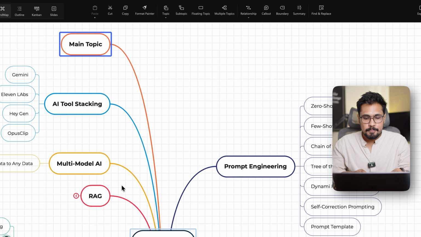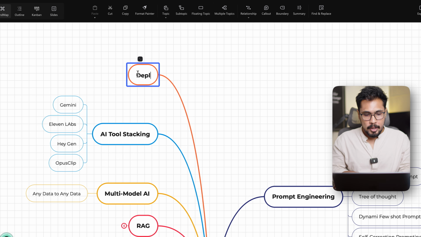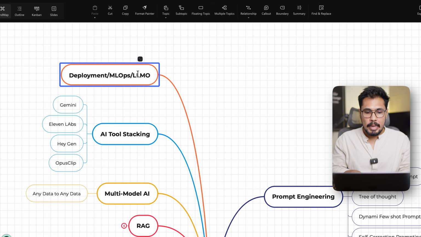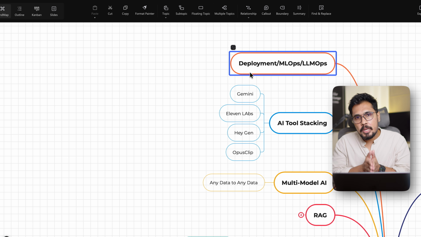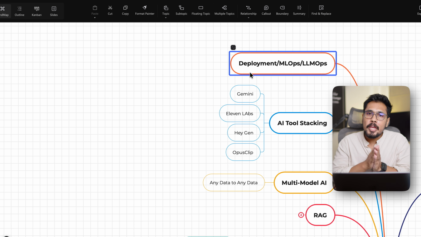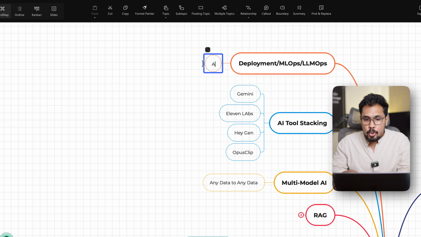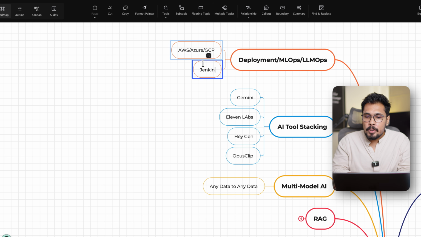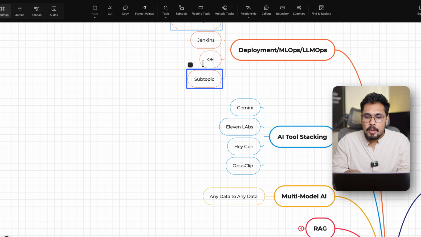one more concept, which we call deployment, or we call it MLOps, or LLMOps. So this is also a very important skill. Why? You are developing all of this AI stuff and then you are taking it to production. If you are taking it to production, you need to learn about MLOps or LLMOps. There you are doing all of this using AWS, Azure, or GCP, where you will be doing it through Jenkins, through Kubernetes, through Docker.